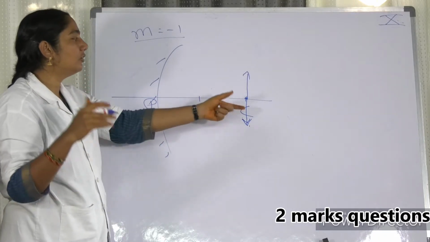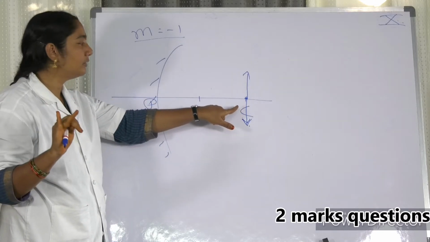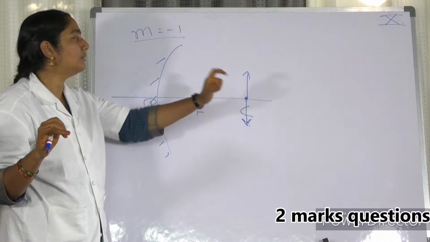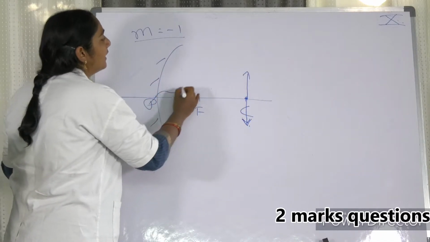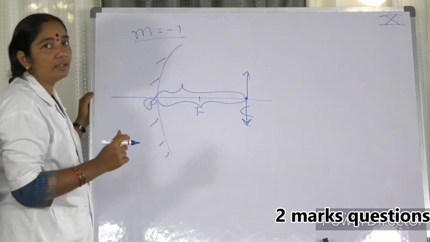So he is asking you to tell 4 points about it. This is a real image, an inverted image, same size as that of the object, and at the same distance from the pole. These are the 4 points that we can write.